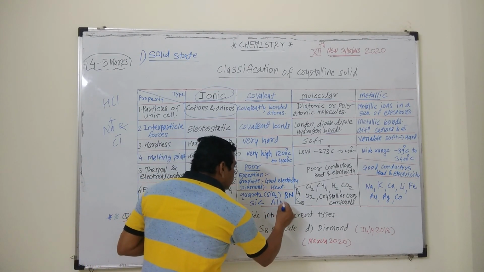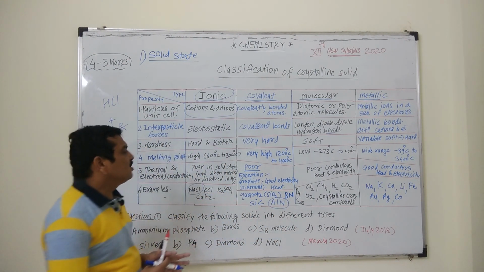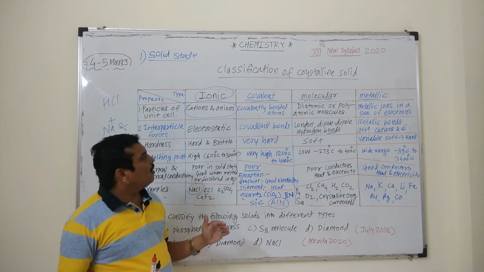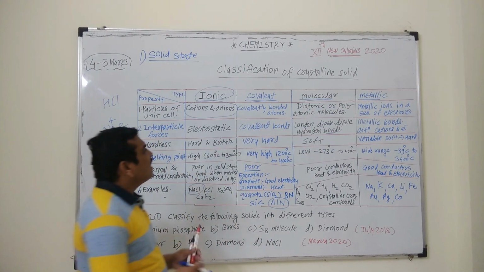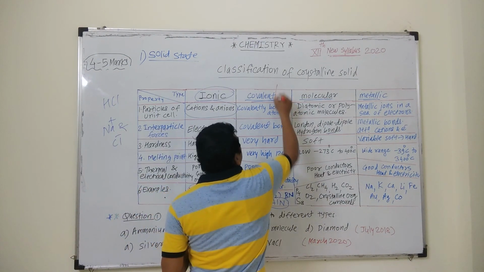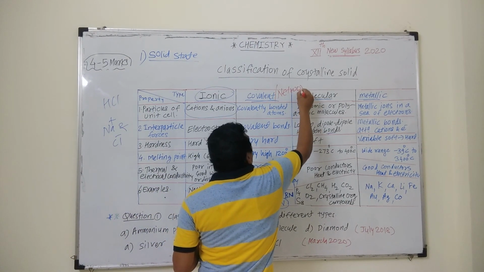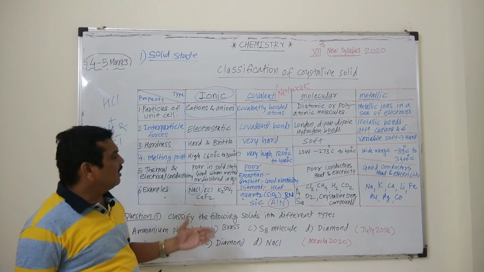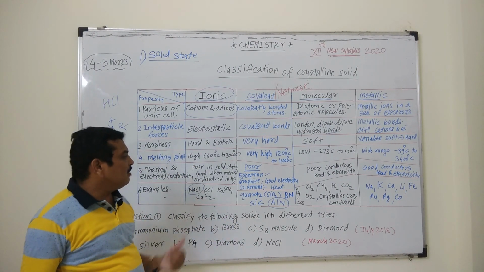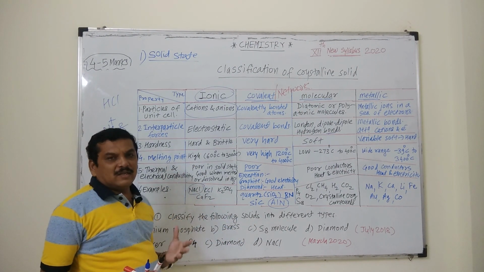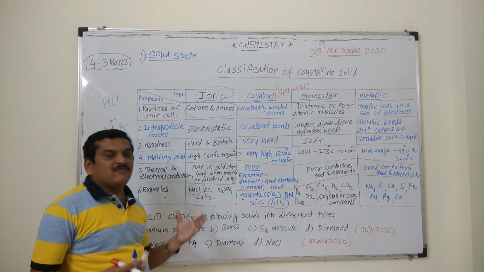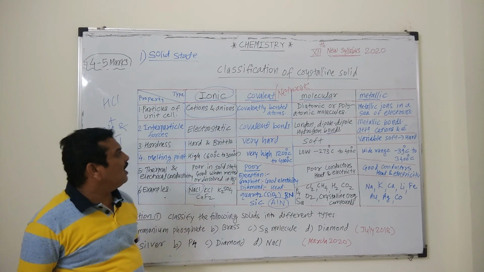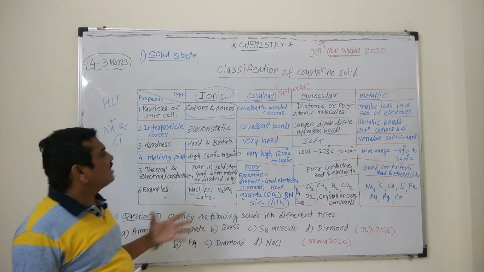These solids are known as covalent solids because the bonding between these is covalent, or network solids, because a network structure is formed in case of graphite, diamond, silicon carbide, aluminum nitride, boron nitride and quartz. We have already seen the structures of quartz as alpha quartz, beta quartz, cristobalite, and these all are covalent or network solids. A network-like structure is formed.